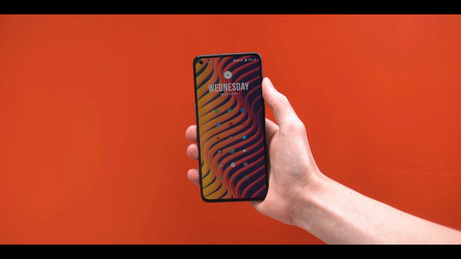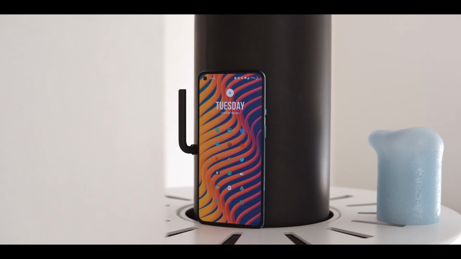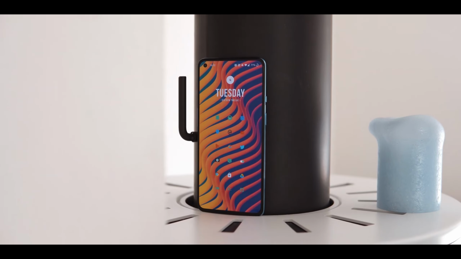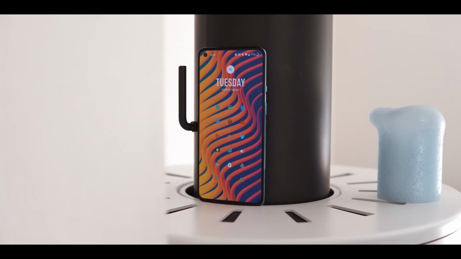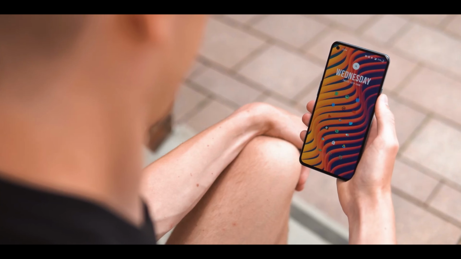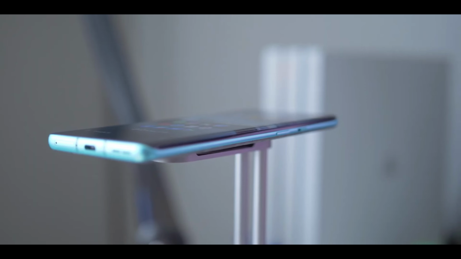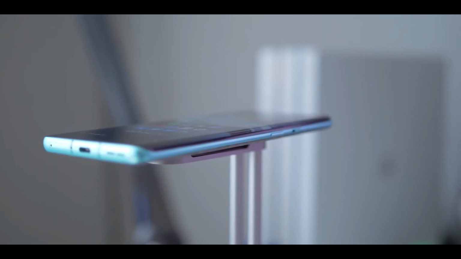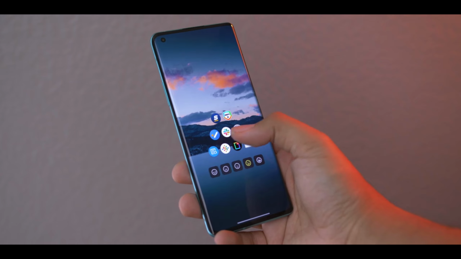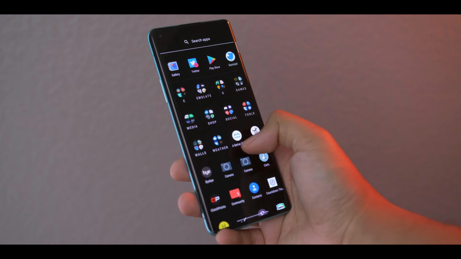So it looks like OnePlus is serious this time about their flagship OnePlus 10 series, which is surely going to give strong competition to brands like Apple and Samsung. But to see the actual performance of the phone, we have to wait until the last week of February 2022 or March 2022. So there you go guys, this is the OnePlus 10 Pro, and if you have any questions related to this smartphone, do let me know in the comment section.